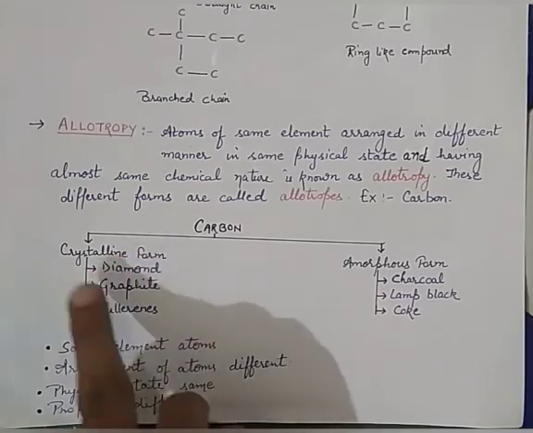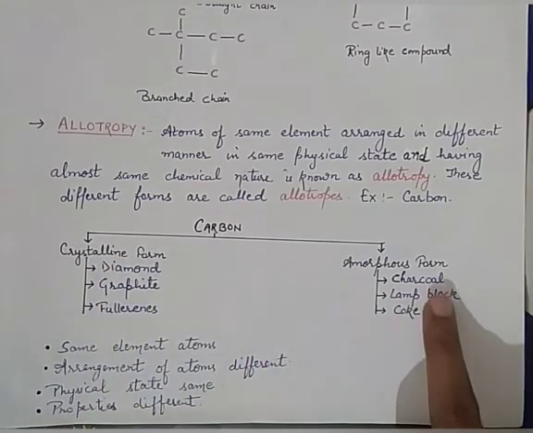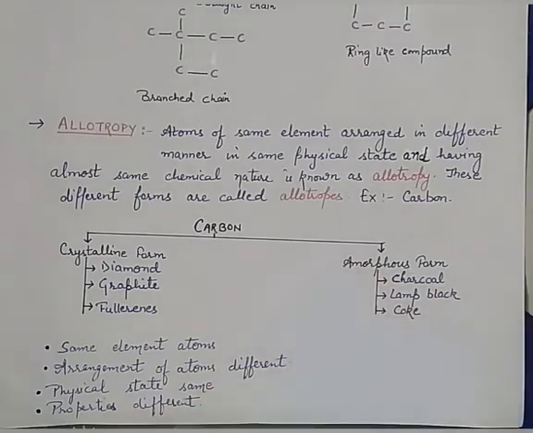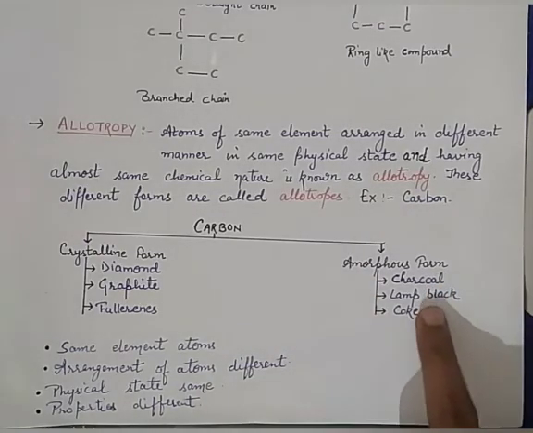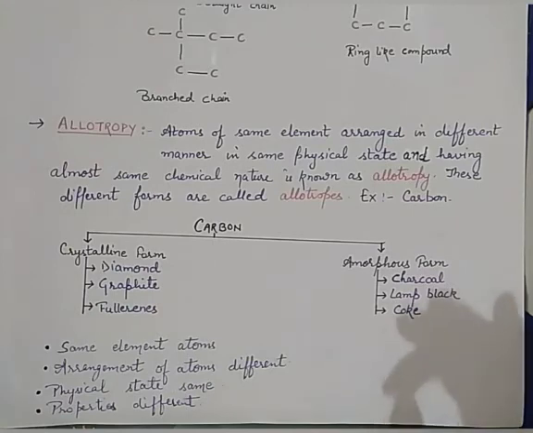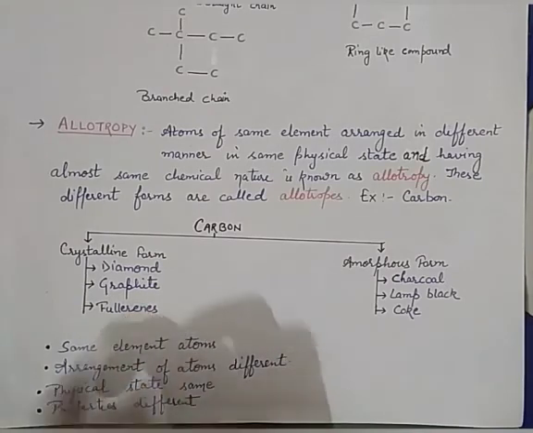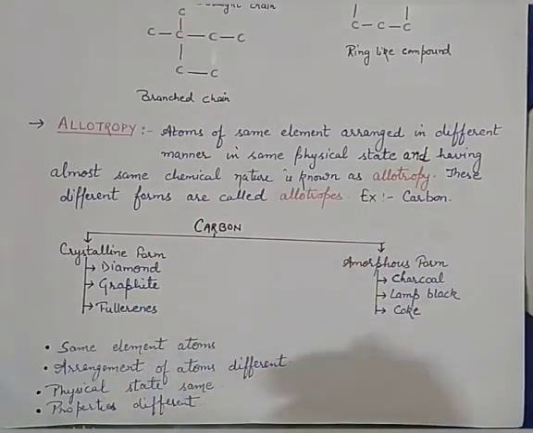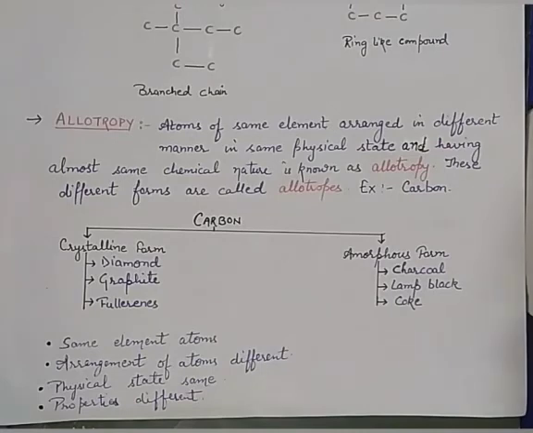Diamond, graphite and fullerenes, these three you have to study under the crystalline form, and charcoal, lampblack and coke you have to study under the amorphous form. Here charcoal, lampblack and coke do not have a perfect arrangement, while in crystalline form the carbon atoms are arranged in a definite geometrical pattern. In both forms of carbon, they all are made up of carbon only.